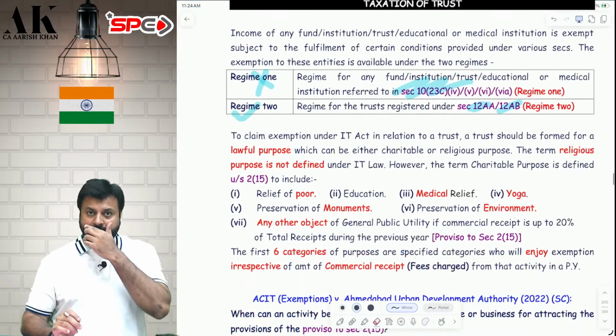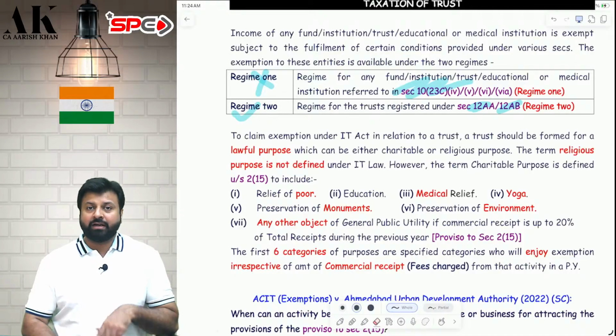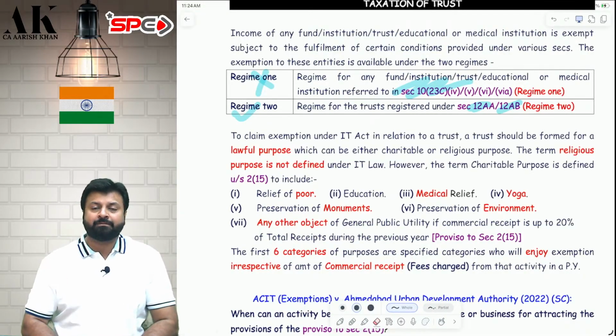Now, the very first thing that we need to understand over here is, if you want to be covered in this chapter, you need to be doing either a charitable activity or a religious activity. Therefore, these two terms are very important for us. What do you mean by the term charitable purpose and what do you mean by the term religious purpose? Unfortunately, the word religious purpose is not defined under the income tax law. But yes, the word charitable purpose is defined under income tax law in an inclusive manner. Religious purpose is not defined.